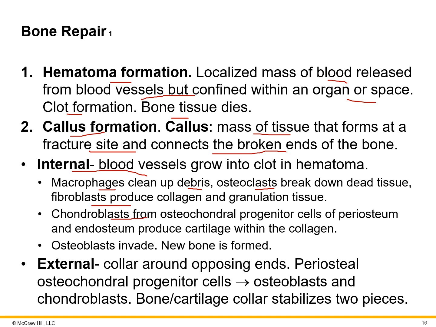Chondroblasts from the osteochondral progenitor cells, those stem cells of the periosteum and the endosteum, produce the cartilage within the collagen. And then the osteoblasts invade and new bone is formed. Now on the external side, the collar around the opposing ends, the periosteal progenitor cells become osteoblasts and chondroblasts, and then our bone and cartilage collar stabilizes the two pieces.